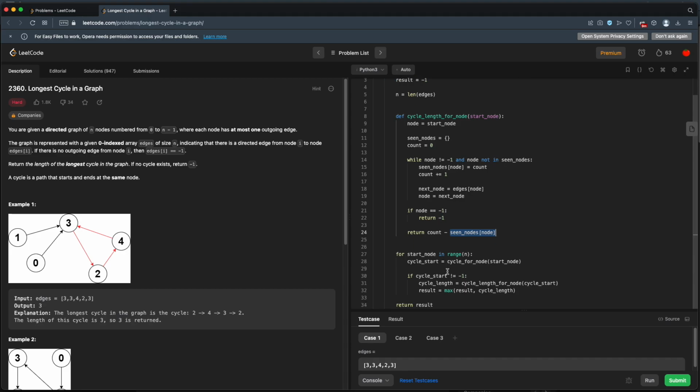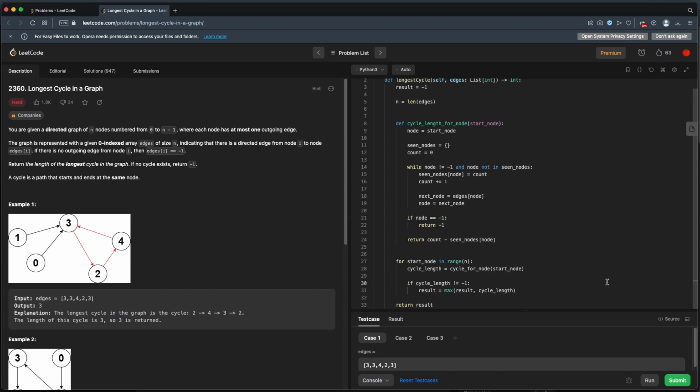So now down here, instead of saying if we get a -1 and calculate the cycle length, this is the cycle length. And so if our cycle length is not equal to -1, then we can just get rid of all this. Well, that cleans up the code quite a bit. And this is going to be cycle length.